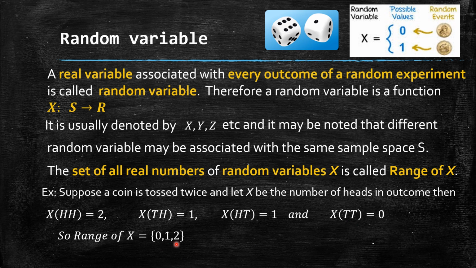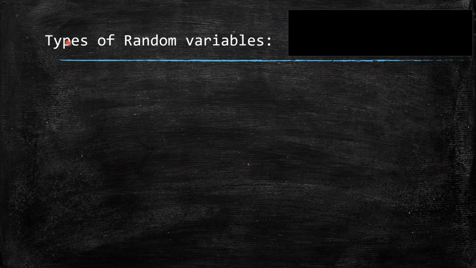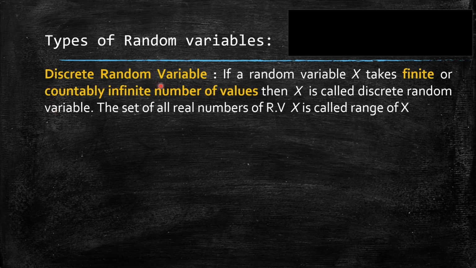Now we can divide random variables into two types: one is discrete random variable, another is continuous random variable. Let me take the first, the discrete random variable. If a random variable x takes a finite or countably infinite number of values, then x is called a discrete random variable.